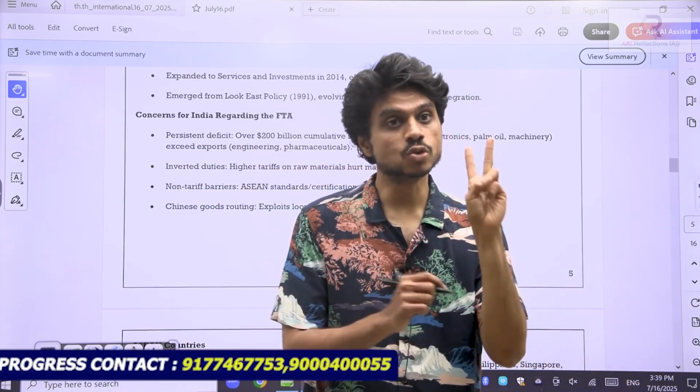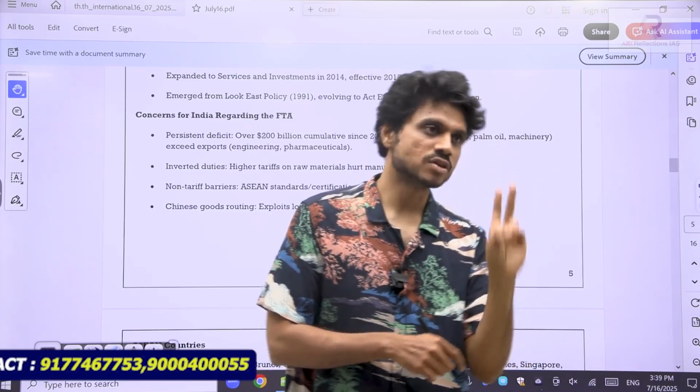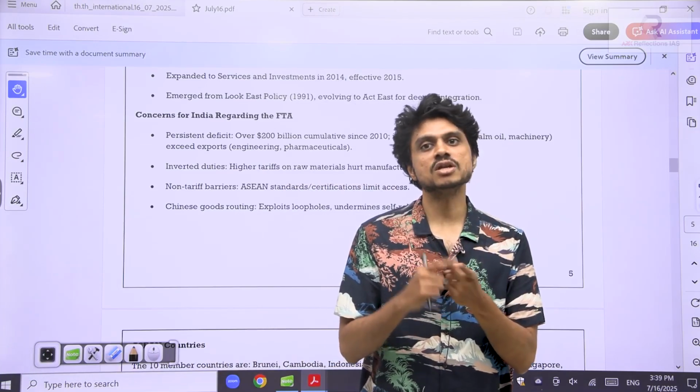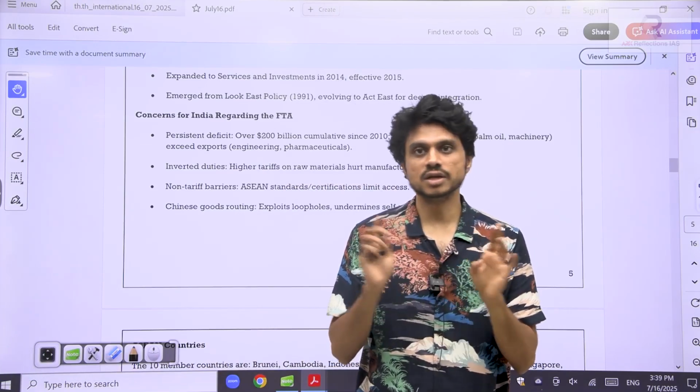So you understood two critical issues in the FTA. You have understood what is FTA, and the main two critical issues: inverted duty structure and the routing of the Chinese goods. Clear?